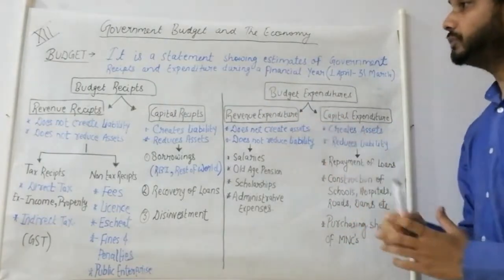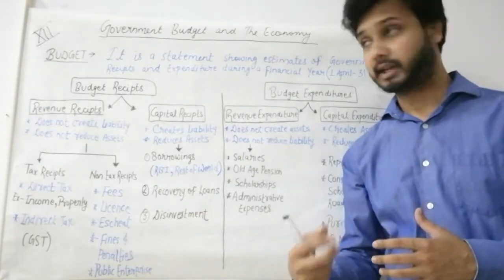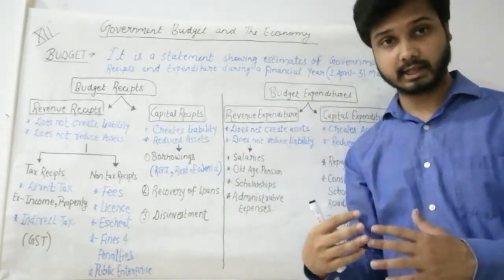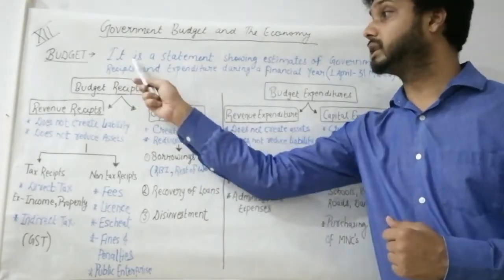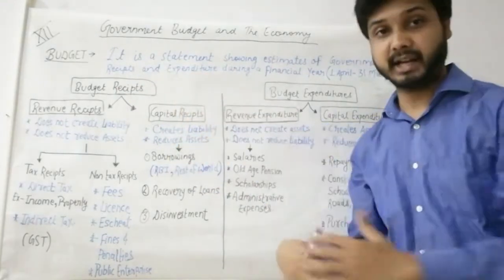So what does the budget mean? It shows us the estimate. This is not the actual receipt or expenditure which is done. It shows us the estimate that in future we could receive this much amount and we can have the expenditure this much.